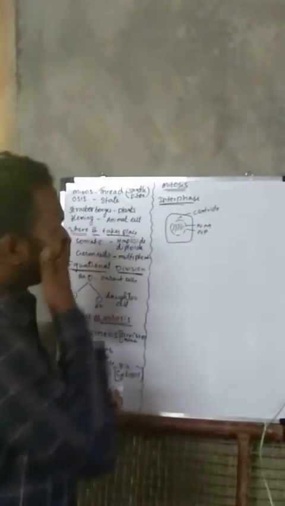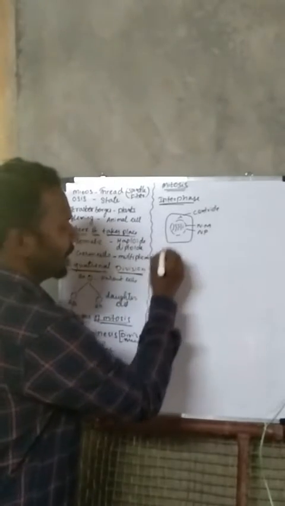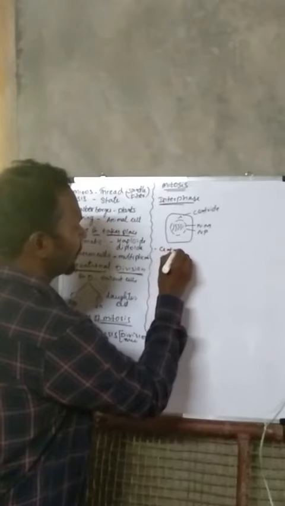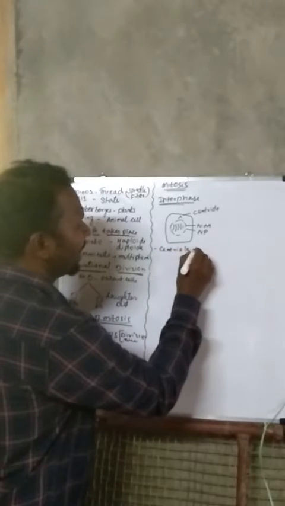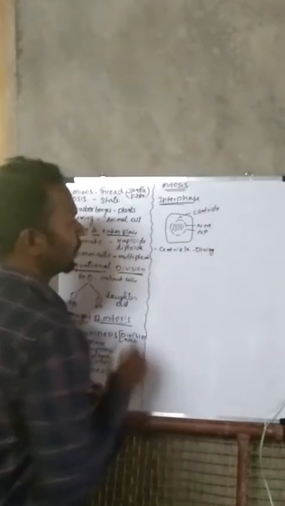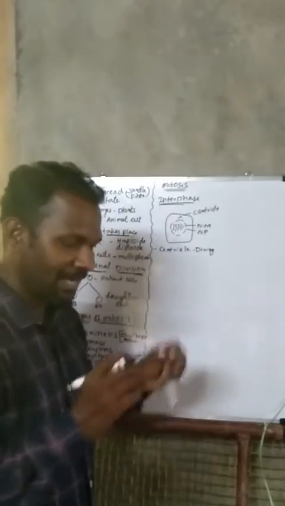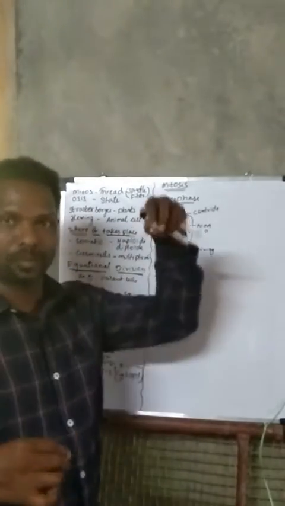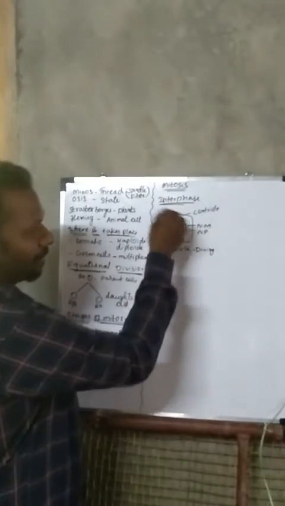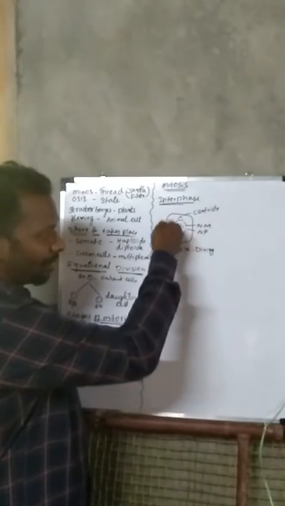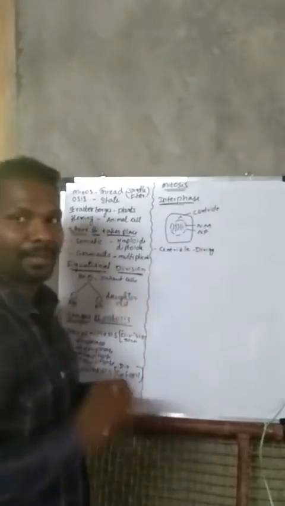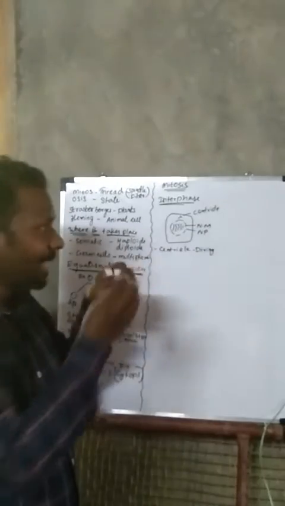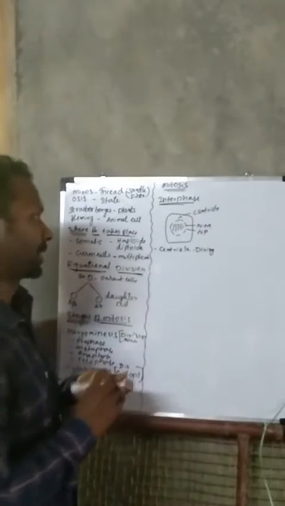So, centriole started dividing in this stage itself. What happens here now? The centriole started dividing. Why does it divide? Because after dividing, the centriole has to move to opposite poles. This centriole will be broken in two pieces, and one piece will come here, the other piece will be there. That is the purpose of centriole division. Centriole will divide and move to opposite poles.